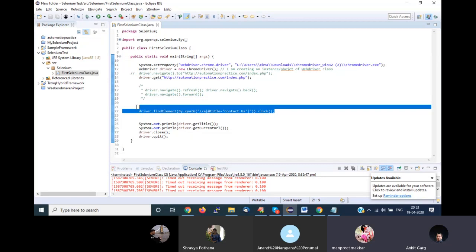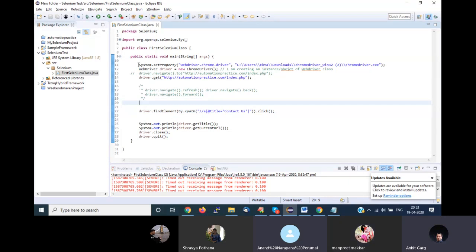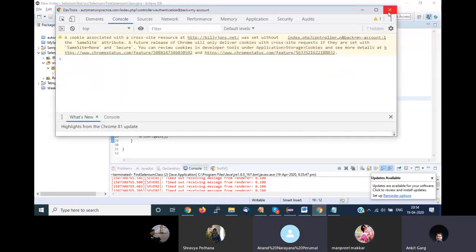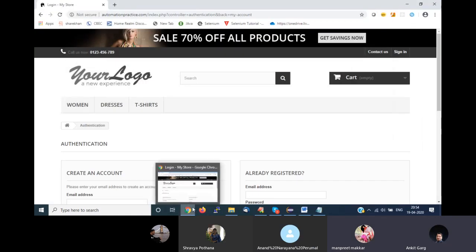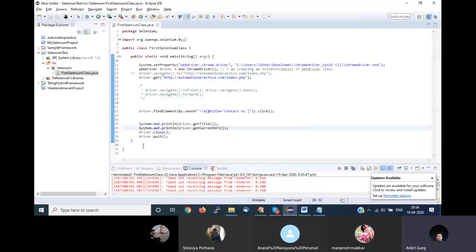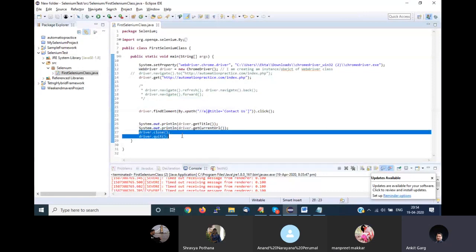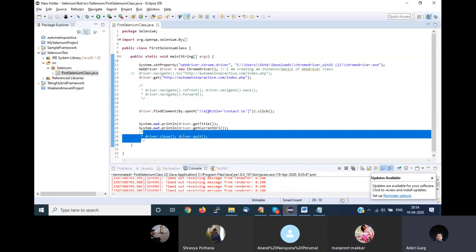Sir, can you run it again? Yes, I'll run it again. Ankit, just a second, sorry for interrupting. Can you please comment the close and quit line, and then run it so that we can see? Okay, I'll also remove this driver quit or close. For now, I'll comment this line so that you can see what is happening in the browser also.